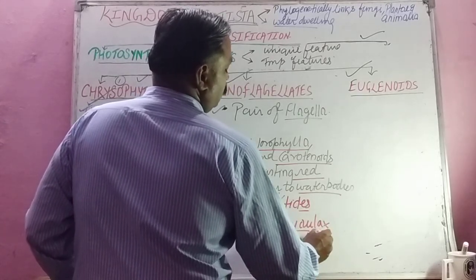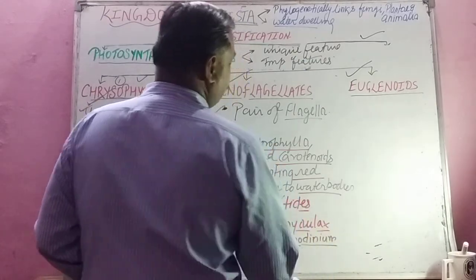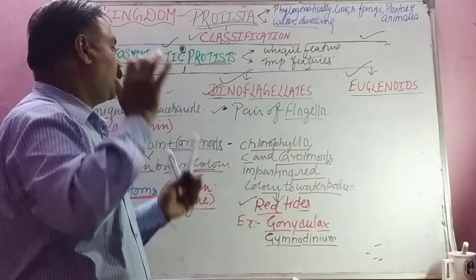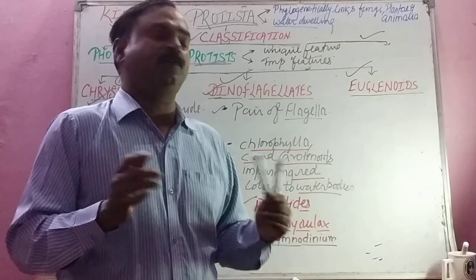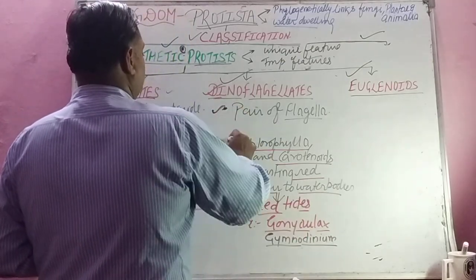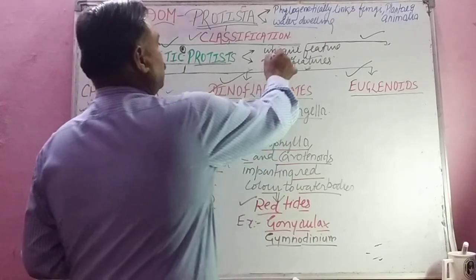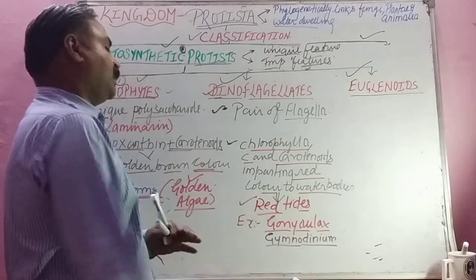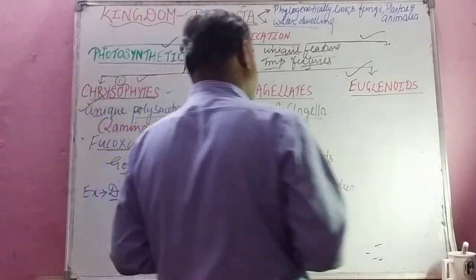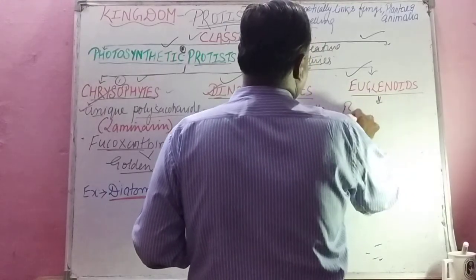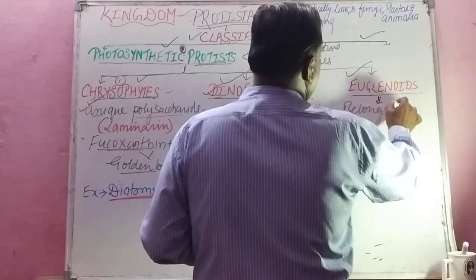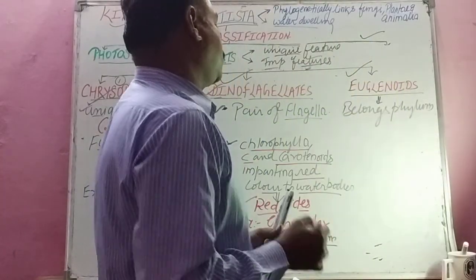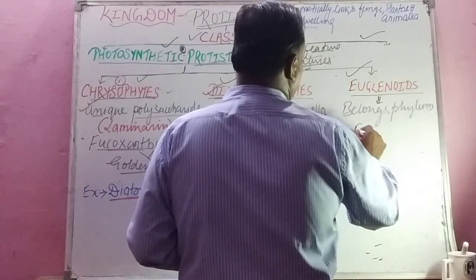You see, student, in the text matter of your handbook, we have 10, 12 features. Very vast story is there, but at least you should know these two features. One is unique feature and then important feature, which is not matching with the others. Then euglenoids. Last but not least, it belongs to phylum. Sometimes we use the word phylum. Euglenoid, photosynthetic protist, belongs to phylum Euglenophyta.